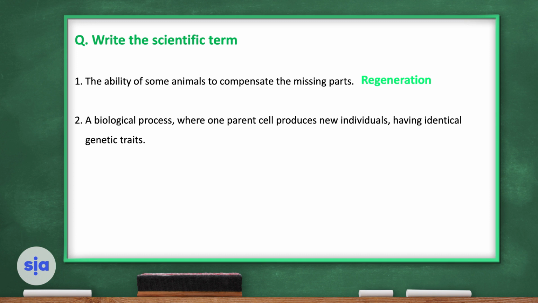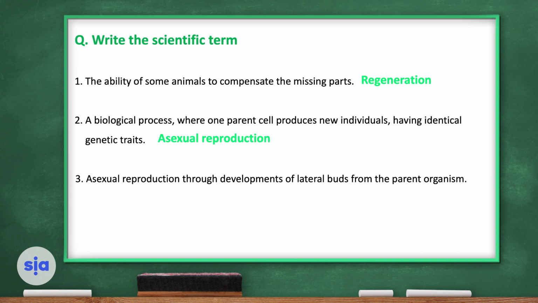And please notice a biological process. This is asexual reproduction. Asexual reproduction through development of lateral buds from the parent organism, and this is called budding.